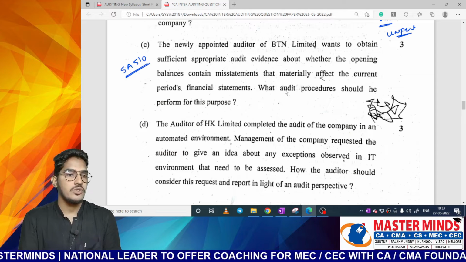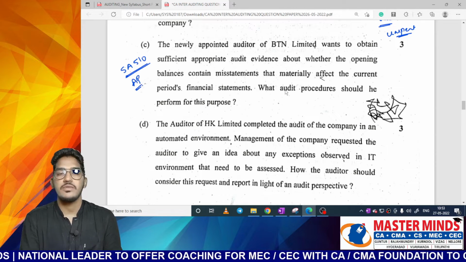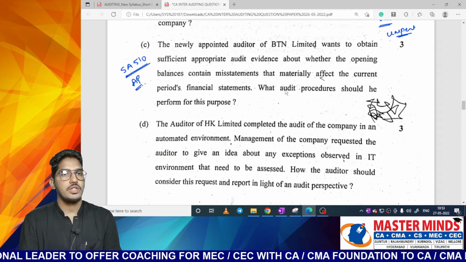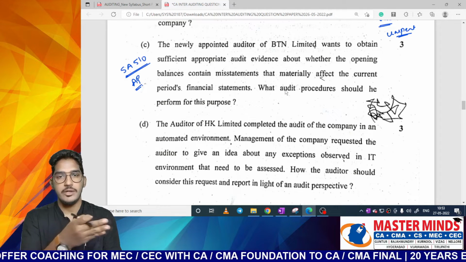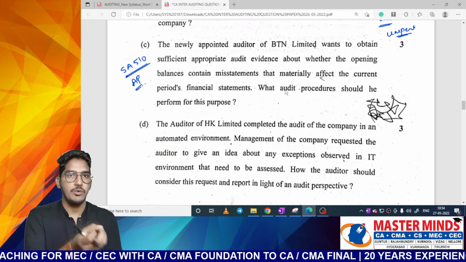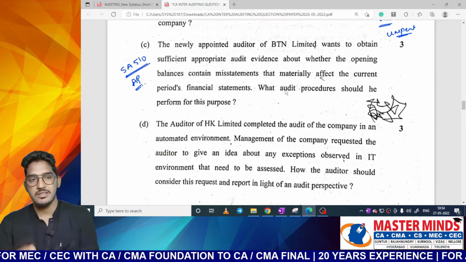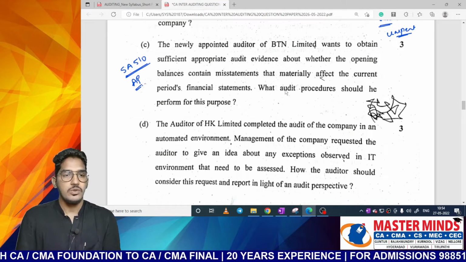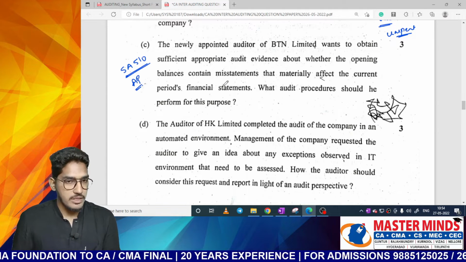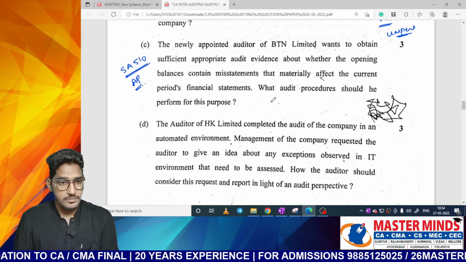The same standard is also giving a paragraph on what audit procedures we need to perform. Like we need to take the last year's approved financial statements, we need to take the opening trial balance, try to do the comparison, and we need to check whether the accounting policies reflected in the opening balances are appropriate or not. So straightforward question from the material. What are the audit procedures regarding opening balances? So straightforward question. Next one.